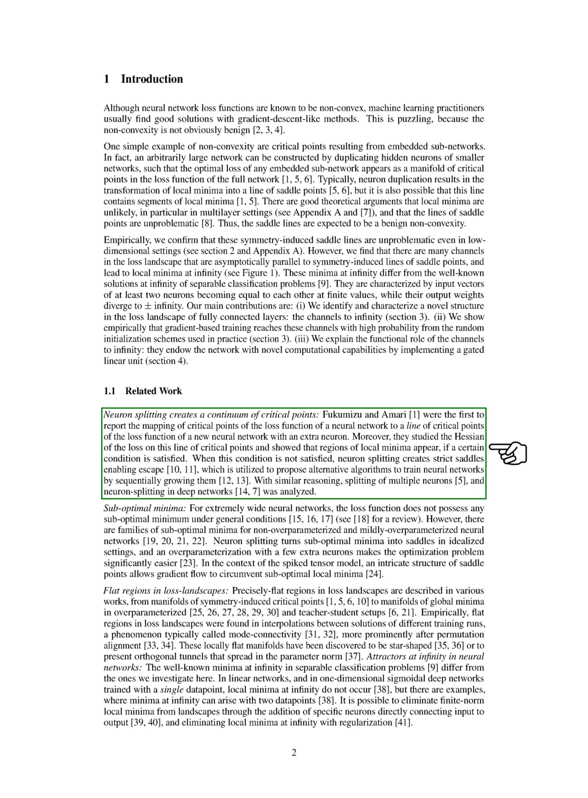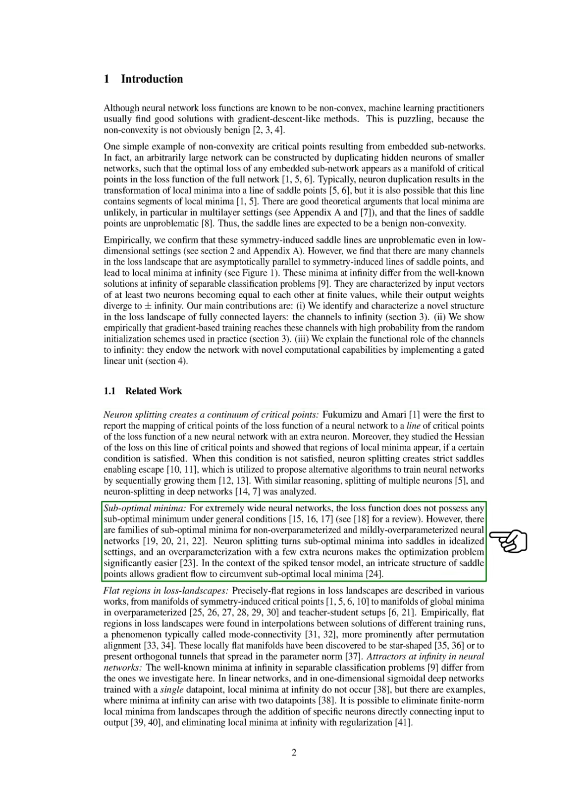If those conditions aren't met, neuron splitting can create strict saddles that allow for escape, which has led to alternative training algorithms that grow networks sequentially. For very wide neural networks, the loss function generally lacks suboptimal minima, but there are families of suboptimal minima in non-overparameterized and mildly overparameterized networks.